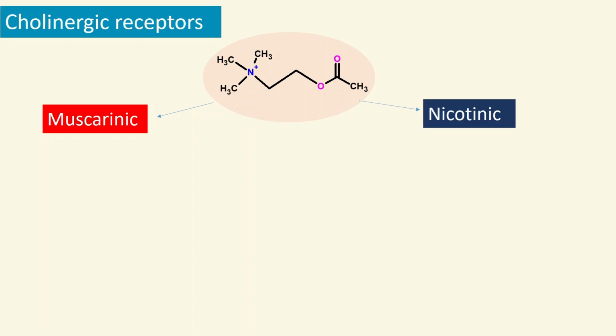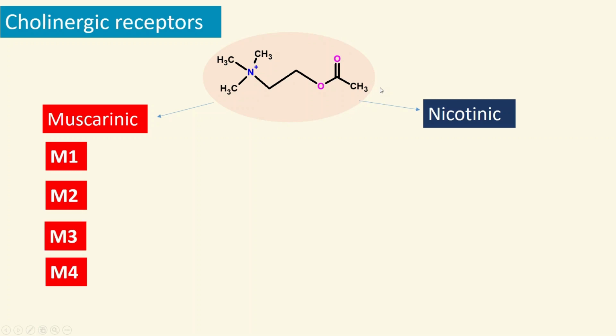Within muscarinic receptors, there are 5 types: M1, M2, M3, M4, and M5 receptors. Among those, the distribution of M3 receptors is more widespread, found in various parts of the body.